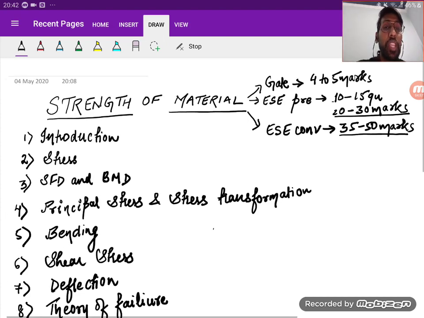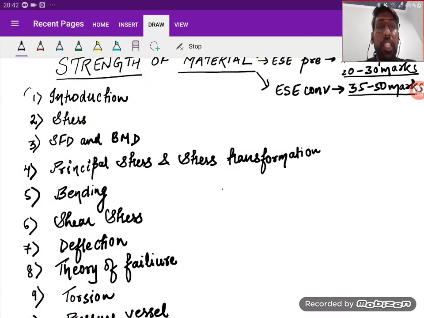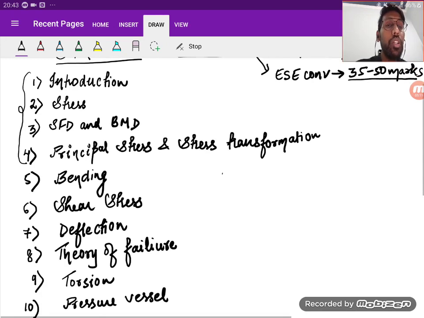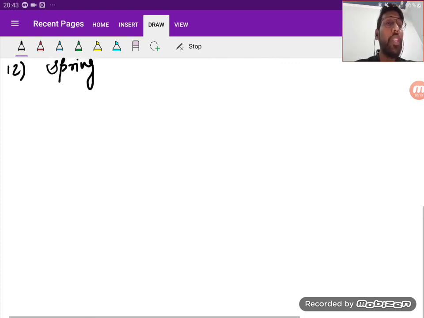If I talk about the basics, you should understand that the first four are forming the base for your strength of material. If these 4 chapters are clear to you, you can solve n number of questions without any problem.